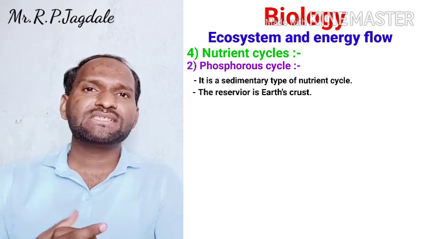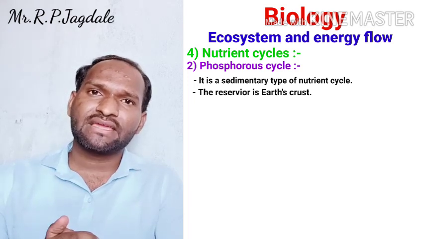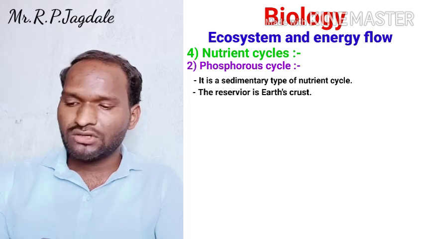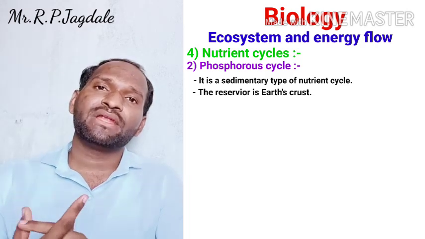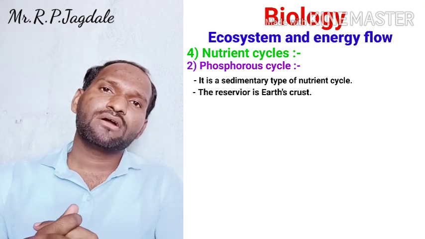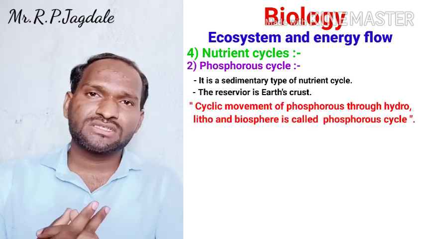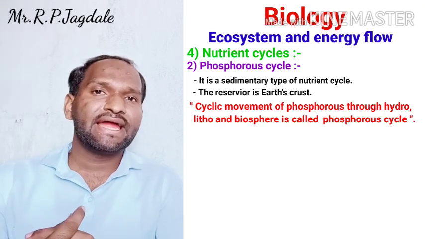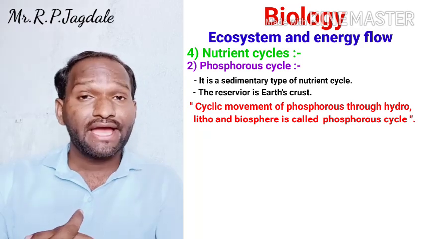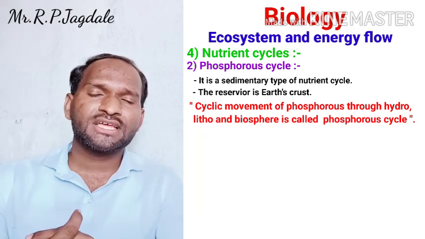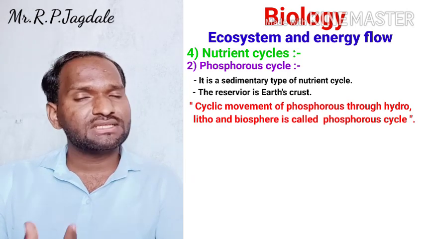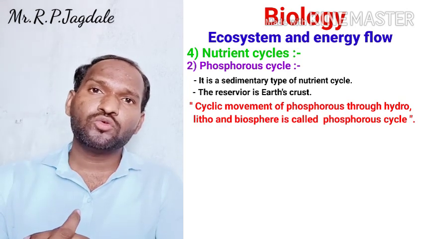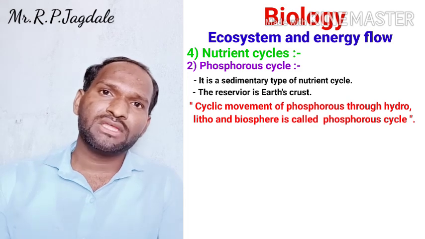Now what is the phosphorus cycle? The cyclic movement of phosphorus in the hydrosphere, lithosphere and biosphere is called the phosphorus cycle. That means the phosphorus or the phosphates are going to move in the ecosystem.